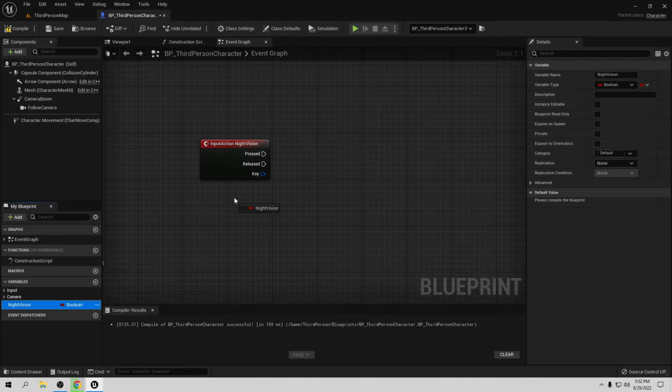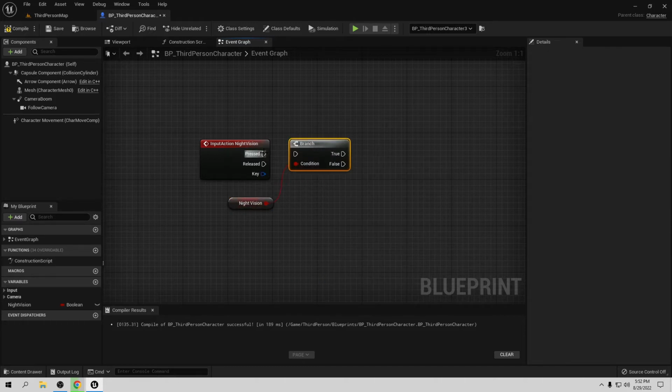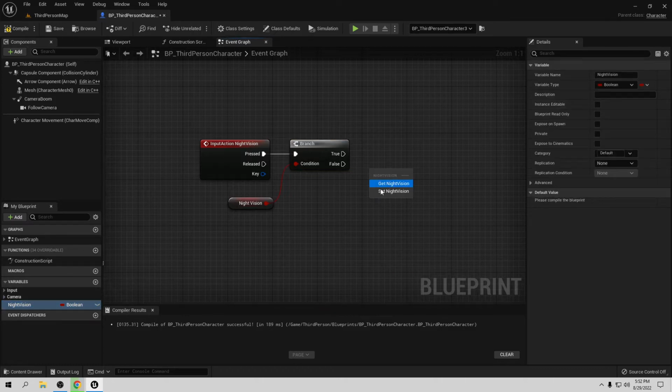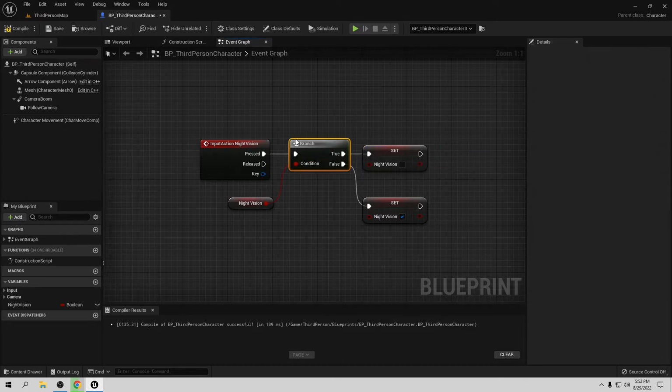So we can drag this up. So let's make this a branch here. Let's connect this to this, and also let's set night vision. If it's false, I want it to be true. So we switch it to this one, and also we want to set this to false if we are in true.